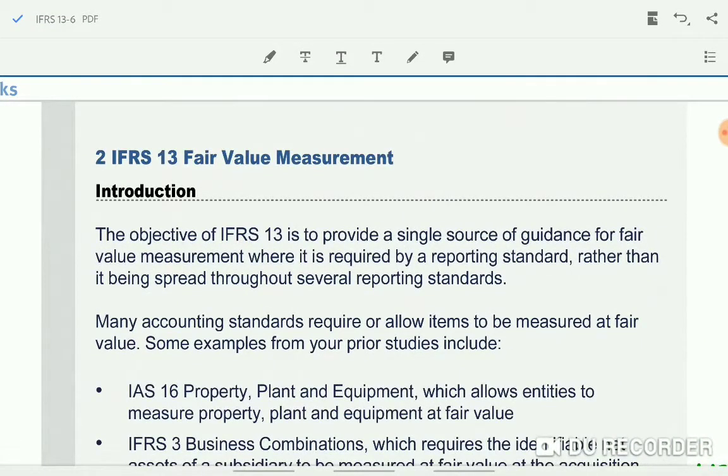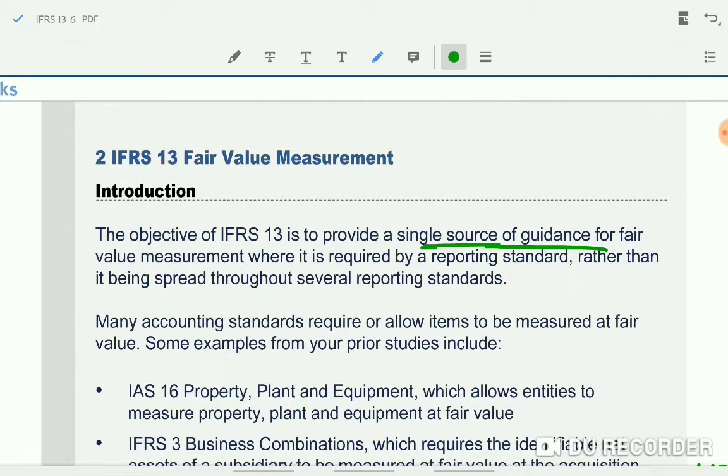This standard is IFRS 13 fair value measurement. In IFRS 13, they are giving guidance on measuring the fair value of the assets and liabilities. The term fair value is used in many IFRS for accounting assets and liabilities. And in some standards, fair value should be used for measuring the items both for initial measurement as well as for subsequent measurement. So IFRS 13 provides a single source of guidance which will be used across all reporting standards to measure the fair value.